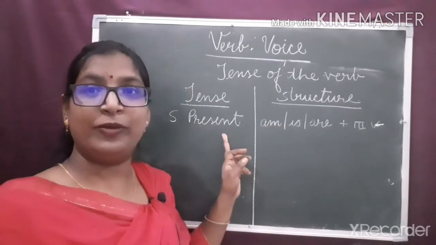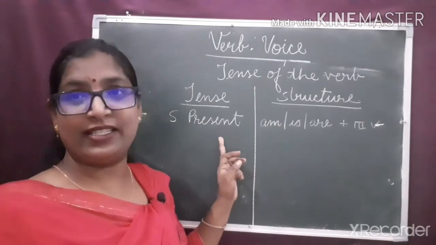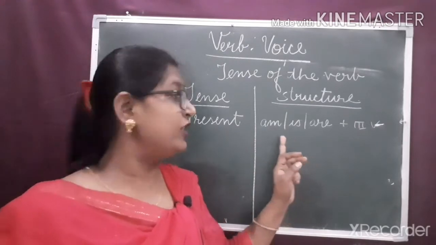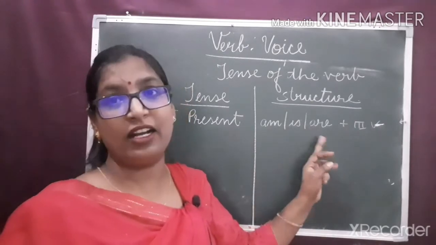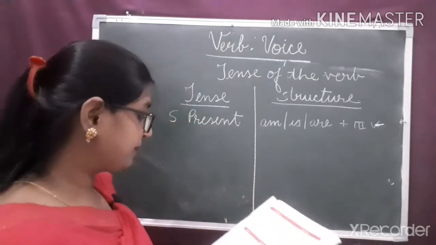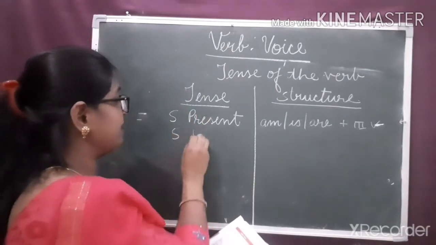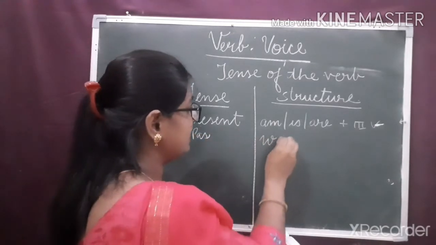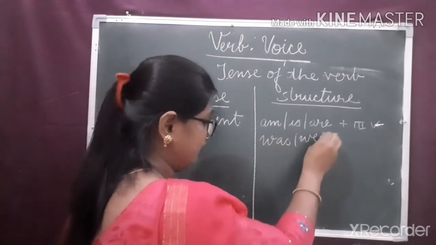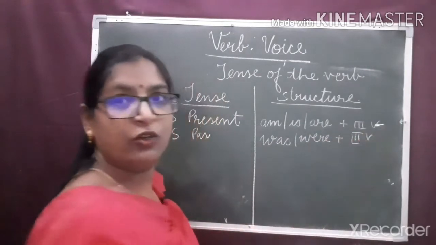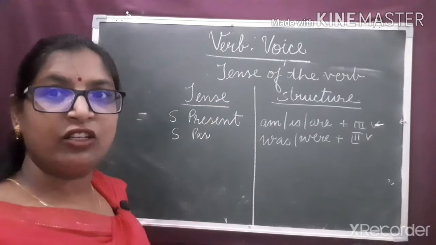If the verb is in simple present tense in active voice, and when we change it into passive voice, we use am, is, are according to the subject and third form of the verb. If it is in simple past tense, we use was or were plus third form of the verb. Got it?